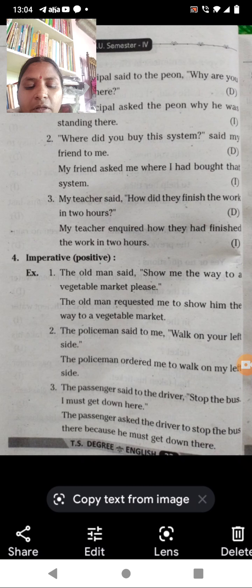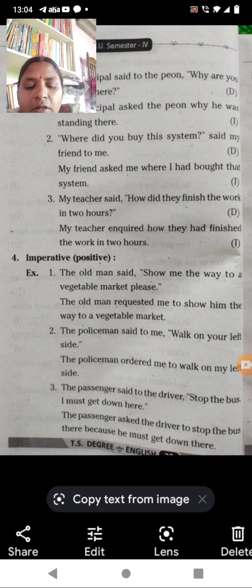When you are going to ask the other person, you use "show him", so me becomes him in the sentence, the way to the vegetable market.